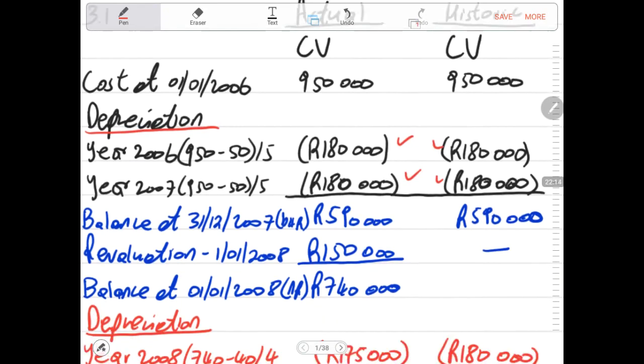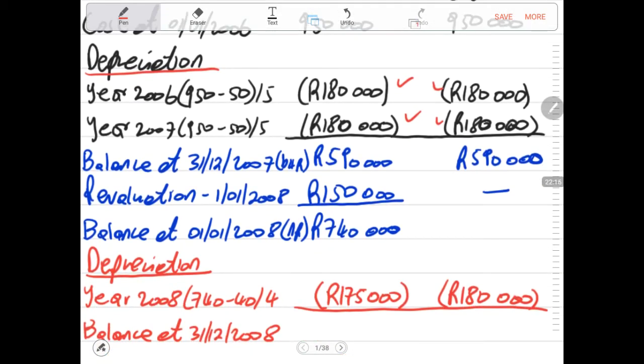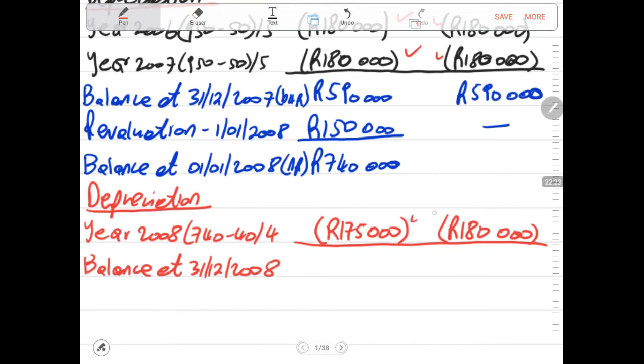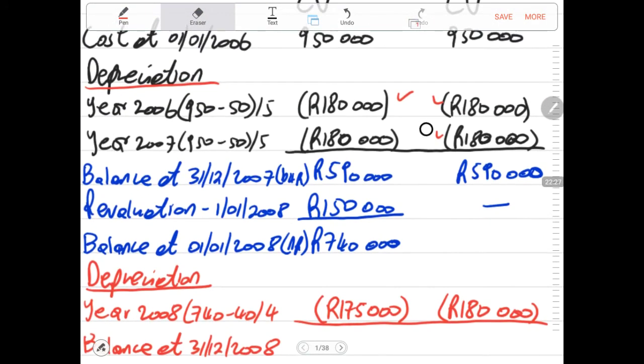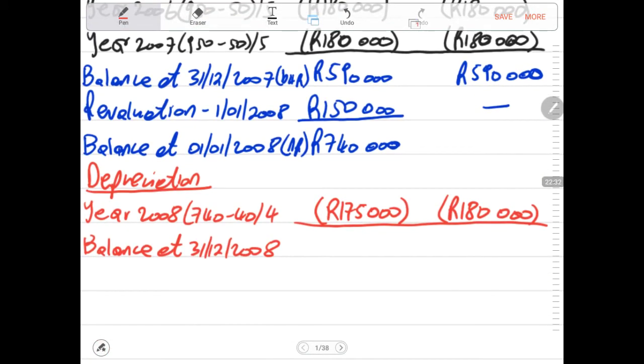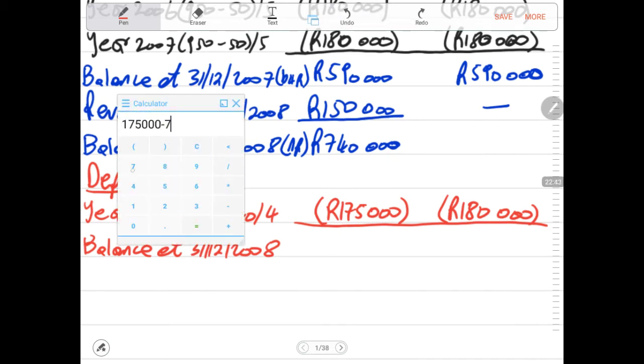Depreciations, both of them are negative. That is very important. 150,000 revaluation is positive. We're adding that to the balance. Then depreciations are also negative. So please make sure that you keep that as is. Don't make a mistake of not writing the negative amount for depreciation, and also impairment loss. Then after, our balance will be 740,000 minus the 175,000.